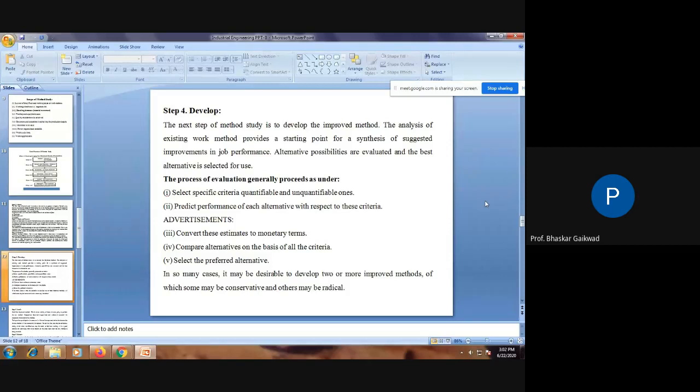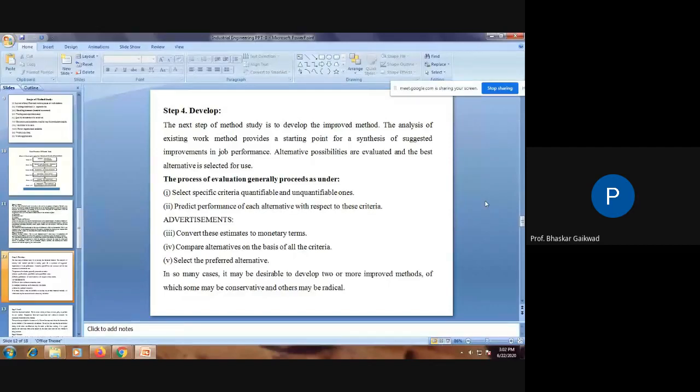To develop the improved methods, analysis of the existing work method provides the starting point for synthesis, suggesting improvements in the job performance. Alternative possibilities are evaluated and the best alternative is selected. Sometimes it is not possible to use one method.